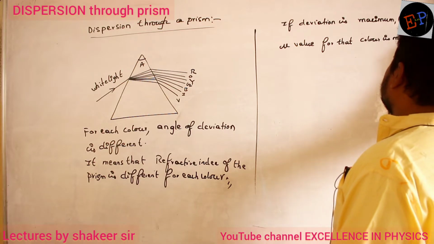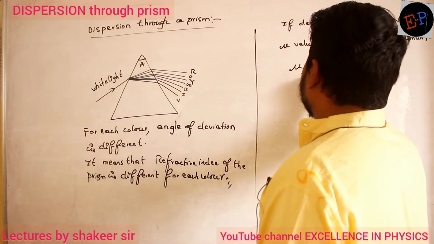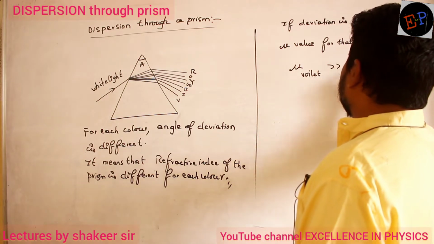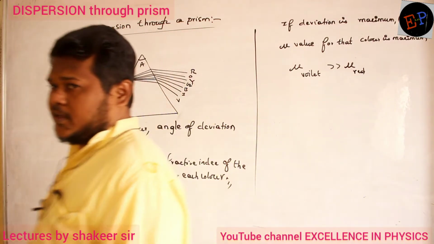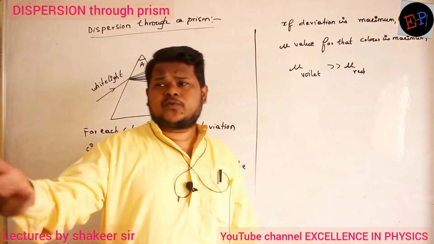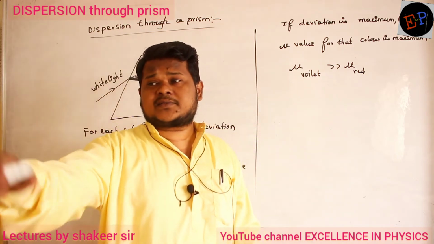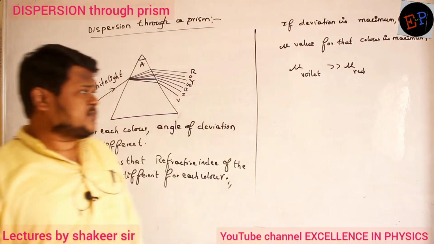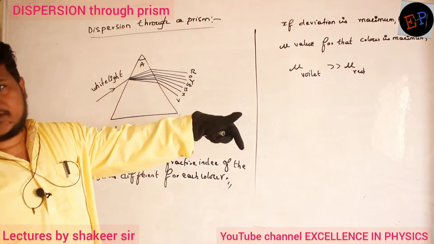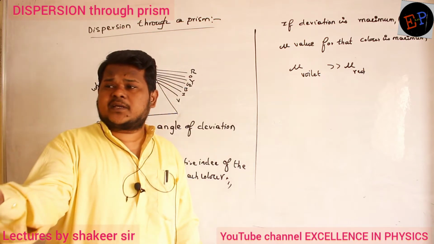So can I write that mu value of violet must be greater than mu value of red? Definitely I can write. If deviation is maximum, definitely mu value of the prism for that color is maximum. So which is bent by the largest value? Violet. So definitely for violet color, the refractive index of the prism will be greater.